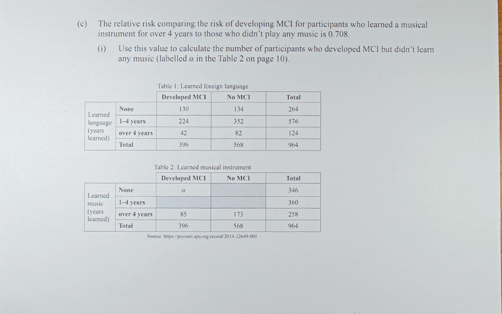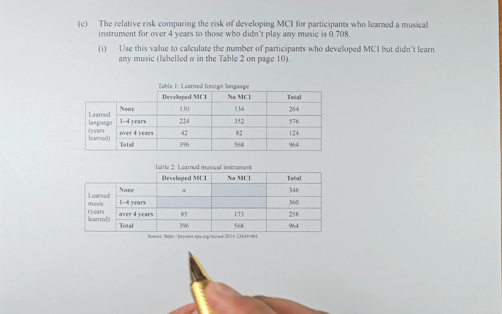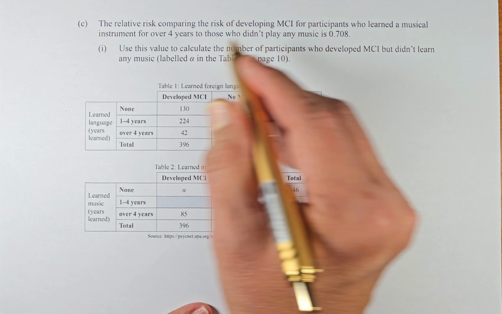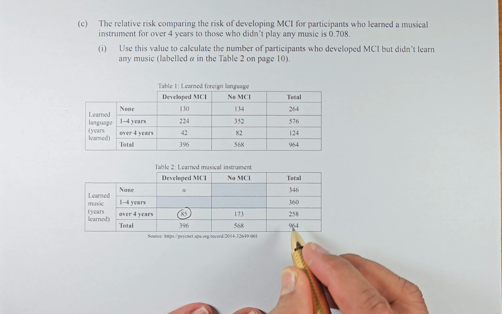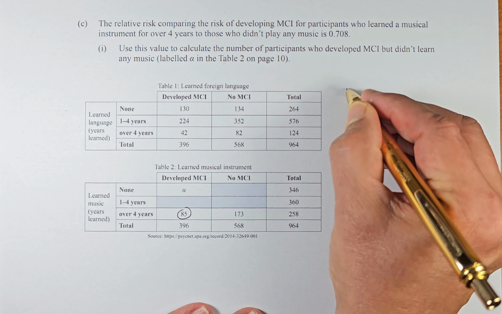To do that, we need to calculate the relative risk of developing MCI for those who learn a musical instrument over 4 years. So 4 years is here. It's going to be 85 out of 258. Relative risk equals 85 over 258, divided by those who did not play music, which is alpha over 346. So it's going to be alpha over 346, and that is equal to 0.708. We are going to solve for alpha using that equation.